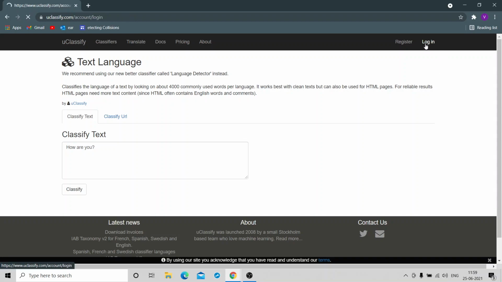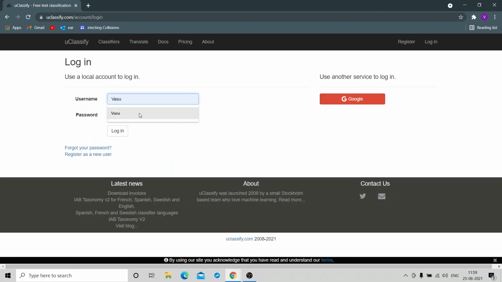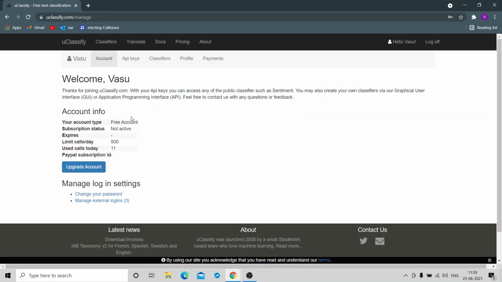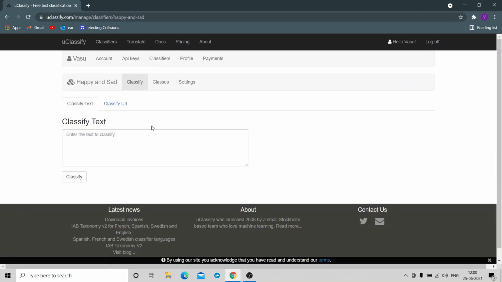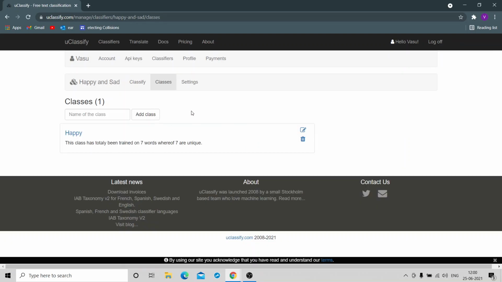You can also log in here. In my case, I have an ID and password. It's a free account, and you can create your own classifiers as well. Here I had created a classifier called happy and sad, and you can classify the text. But before classifying the text, we need to go to the classes and define them. The moment I typed happy, I got 7 words, and those were unique. Similarly, I can add one more class called sad.